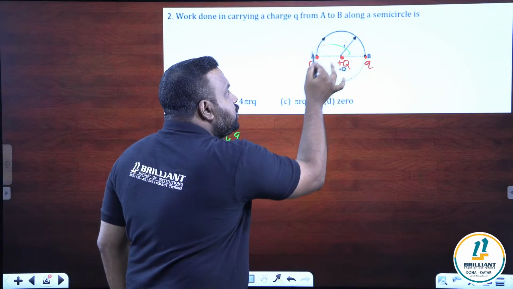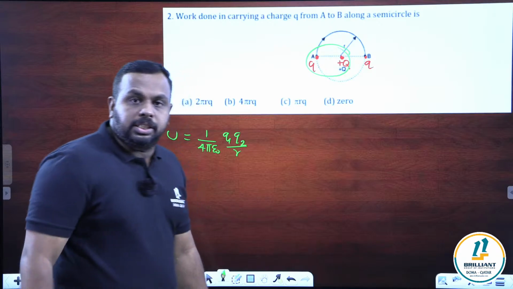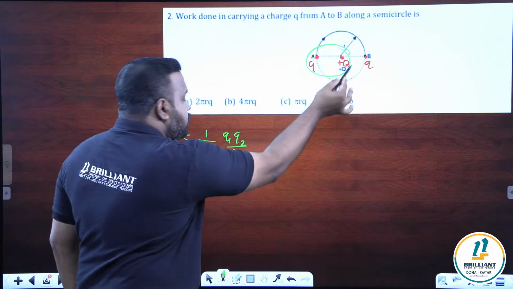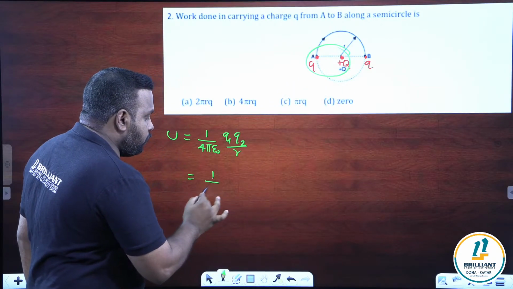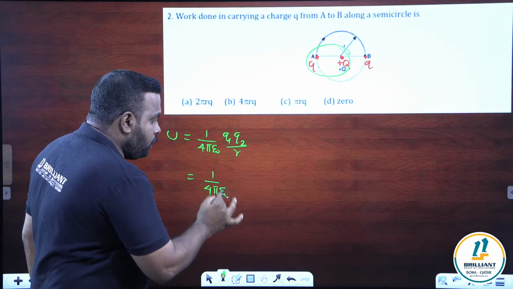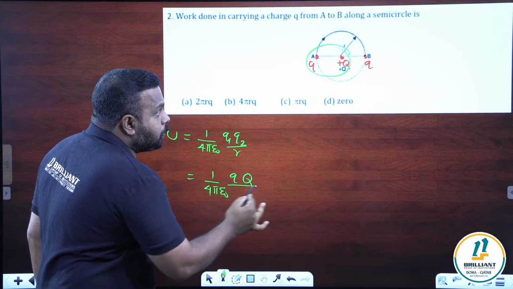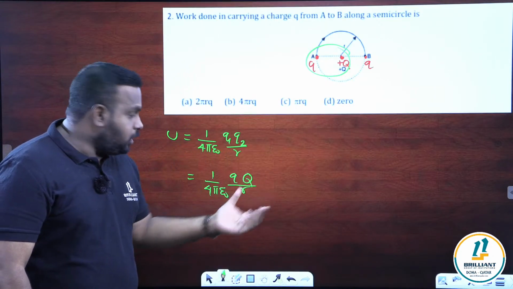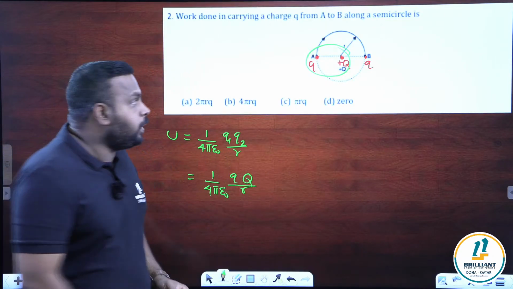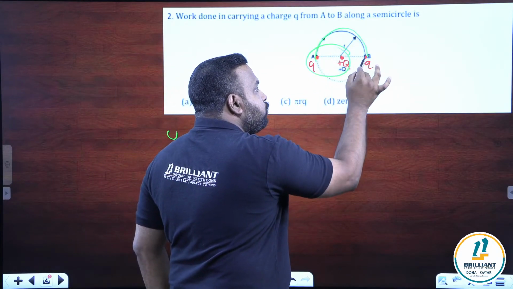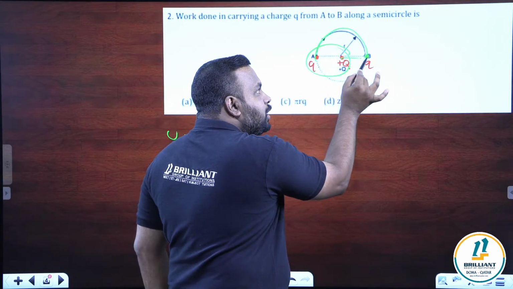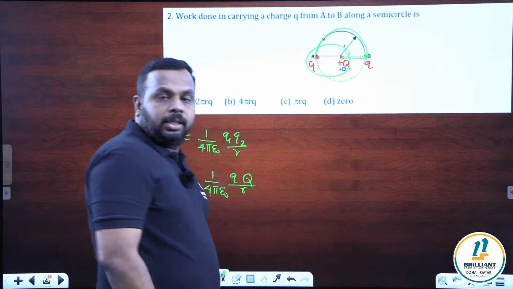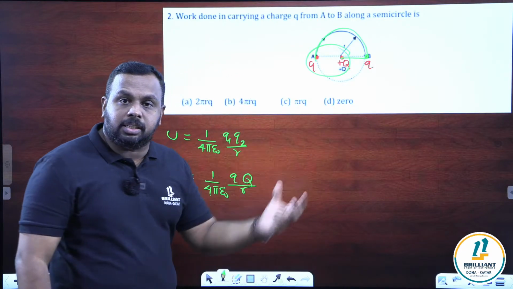So take the initial system. Initial system, you can see there is small q, there is capital Q. So the initial energy will be 1 by 4 pi epsilon naught Q. What is the distance of separation? It is the radius. So the initial potential energy of this system is 1 by 4 pi epsilon naught Q by R. And we are moving this charge from A to B. So final point is B. You can see this distance remains the same. The charge remains the same, the distance also remains the same.